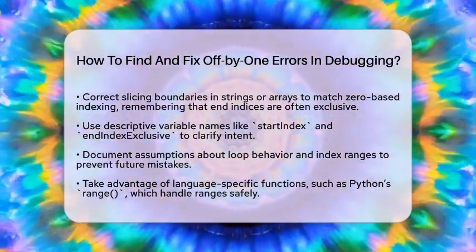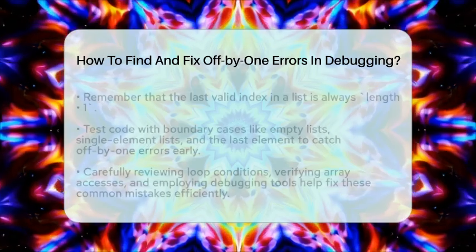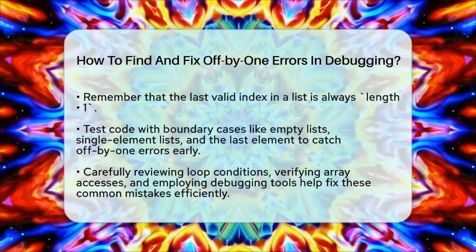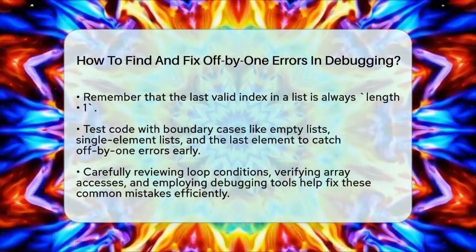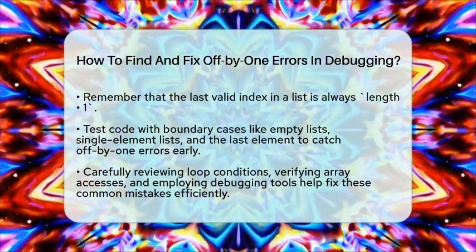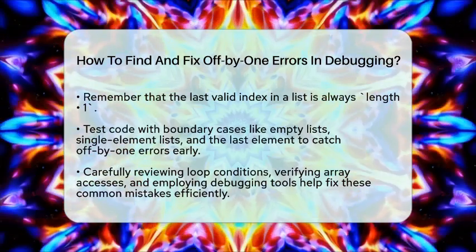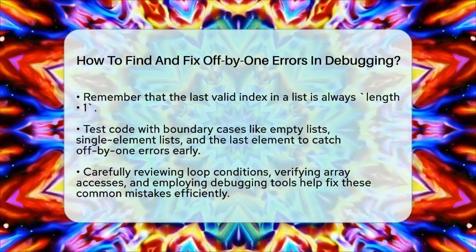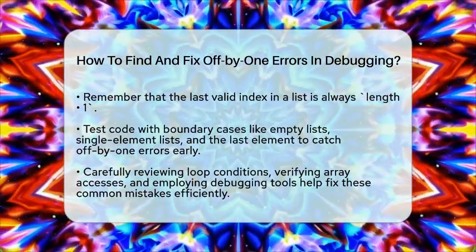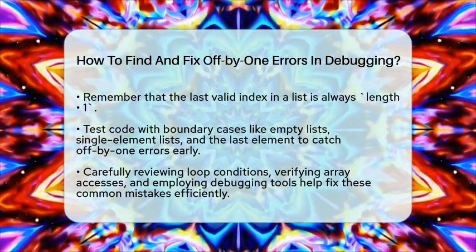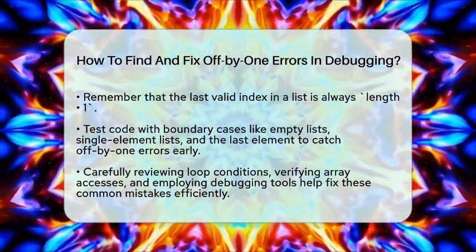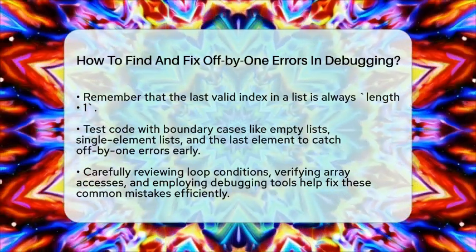Some programming languages have functions or constructs that handle ranges safely. For example, in Python, the range function can take start and stop parameters, and it automatically stops before the stop index. Always remember that in zero-based indexing, the last valid index is the length of the list minus 1. Off-by-one errors often happen when you treat the length as if it were a valid index.